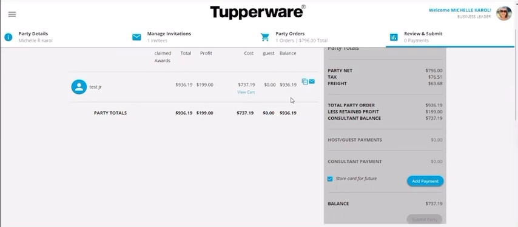He has not paid, so he still owes the full amount with the tax and shipping. Now I can do one of two things. I can copy the payment link and text it or Facebook message it to him, or I can click the email link, and that is going to email a link directly to him to open. Now, I'm not going to lie, email is not always reliable, and it's something that people don't check often. So I'm going to highly suggest that you stick with the copy payment link and text it or Facebook message it to them.